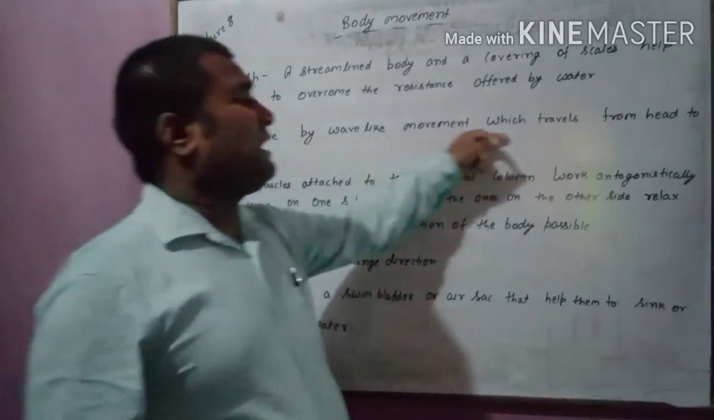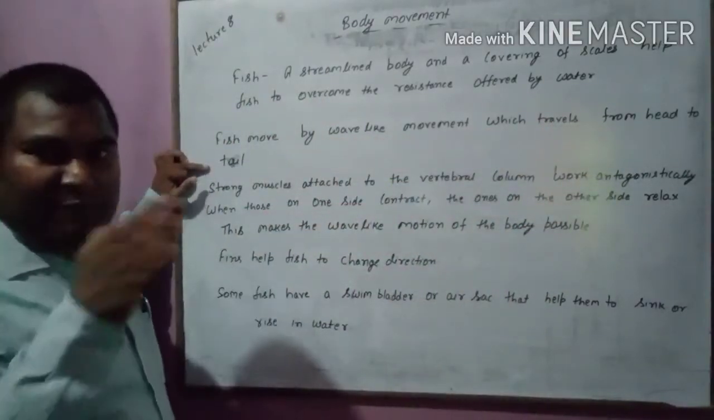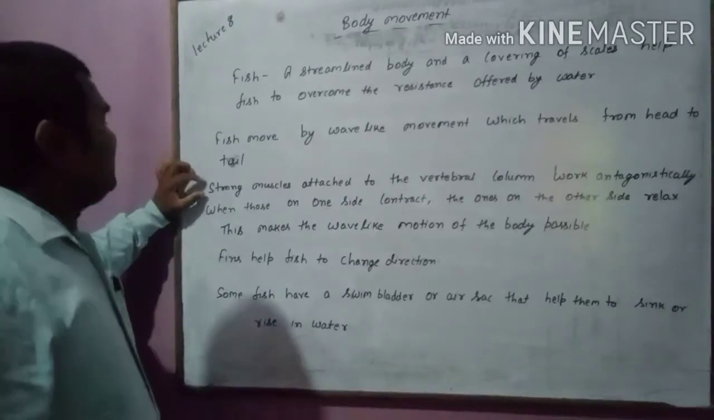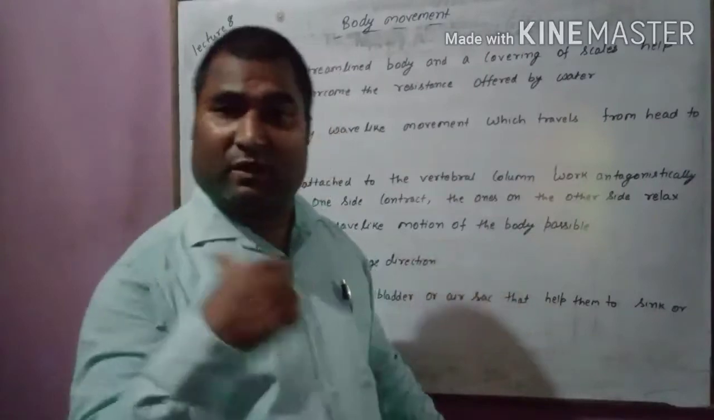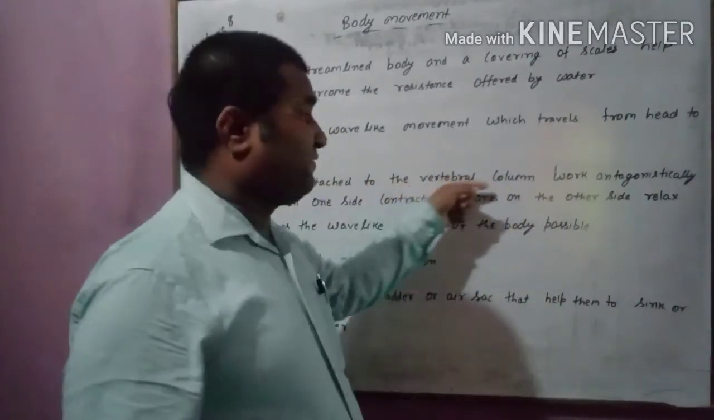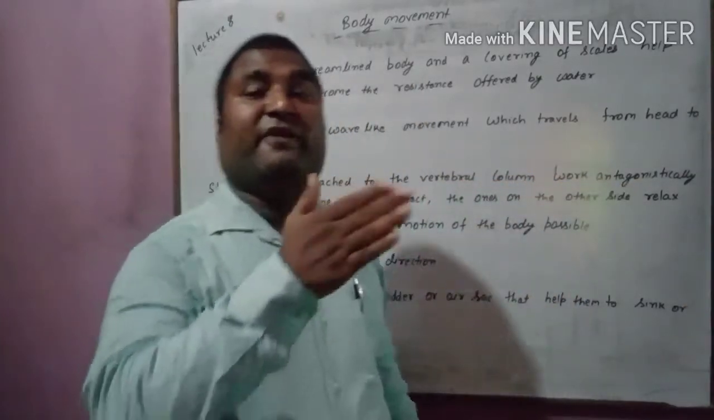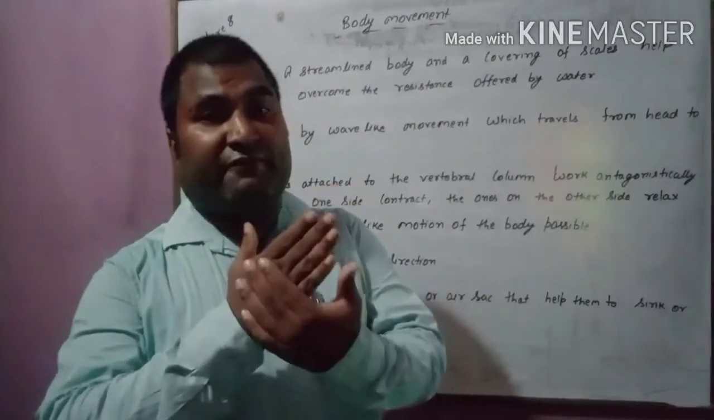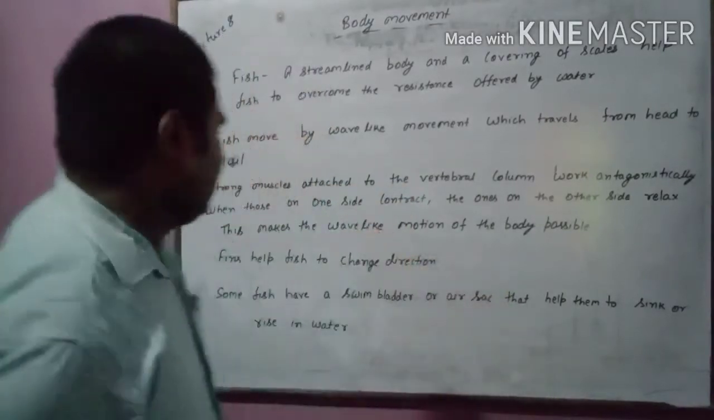Fish move by wave-like movement which travels from head to tail. I told you, wave-like movement. Strong muscles attached to the vertebral column. Vertebral column is there, backbone is there. Strong muscles attached to the vertebral column work antagonistically, means work in pair. When one contracts, the other relaxes. When the other contracts, one relaxes.